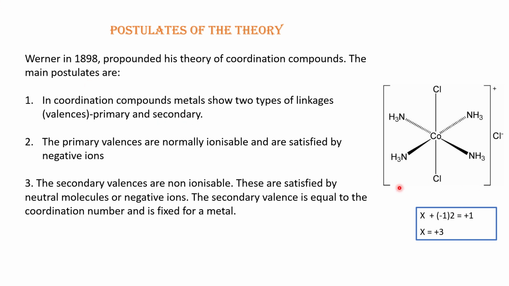Now, this is one typical picture and geometric structure of a coordination compound.